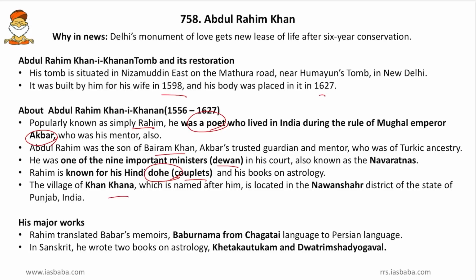Then the village of Kankana, which is named after him, is located in the Naushahar district of the state of Punjab. So friends, in Punjab there is a village in his name, so this is also worth remembering. Then the major works of Abdul Rahim Khani Kanan are: Rahim translated Babur's memoirs, that is the Babarnama, from the Chagatai language to the Persian language. So this is worth remembering. Then in Sanskrit he wrote 2 books on astrology, that is Ketu Kautukam and Dvatrim Shadyogaval. So these 2 books are worth remembering, and these are some of the facts regarding Abdul Rahim Khani Kanan.